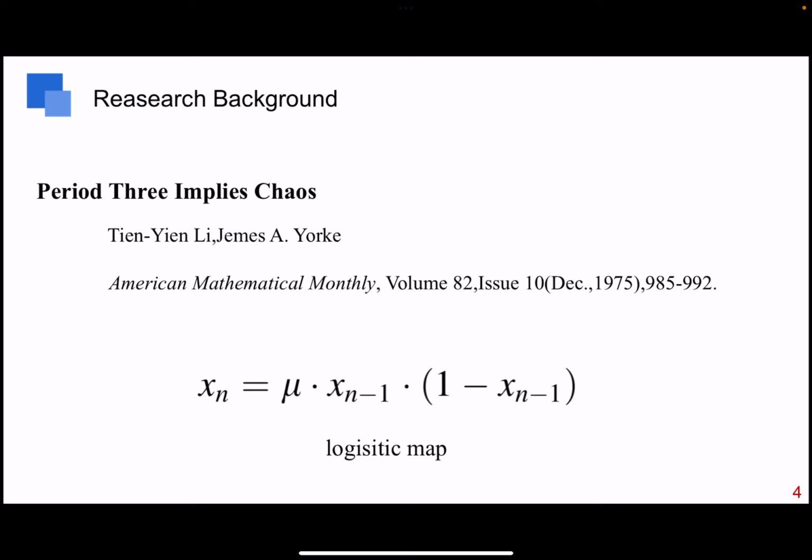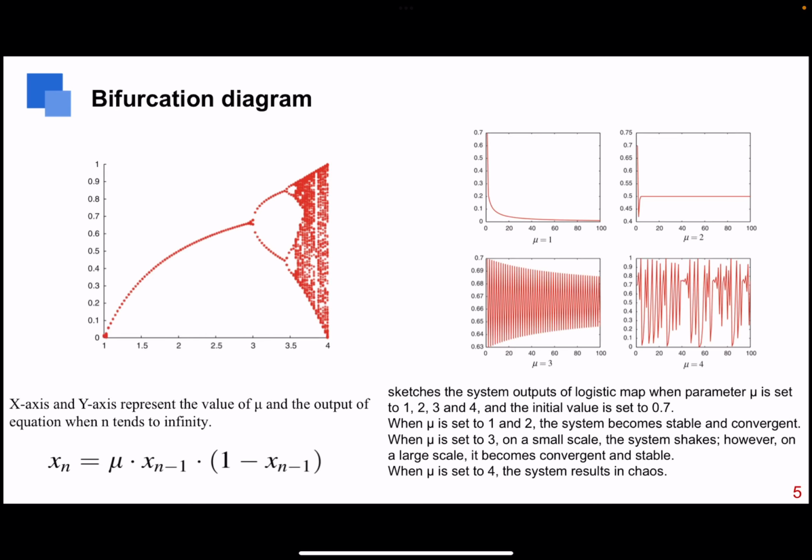In Li Tianyan's article, the following equation is used as an example to discuss the output of the system when mu takes different values. As shown in the figure, the x-axis represents the value of mu, the y-axis represents the output of evolution when n tends to infinity. When mu is set to a value from 0 to 1, the point of the system is 0. When n tends to infinity, the system output tends to 0.